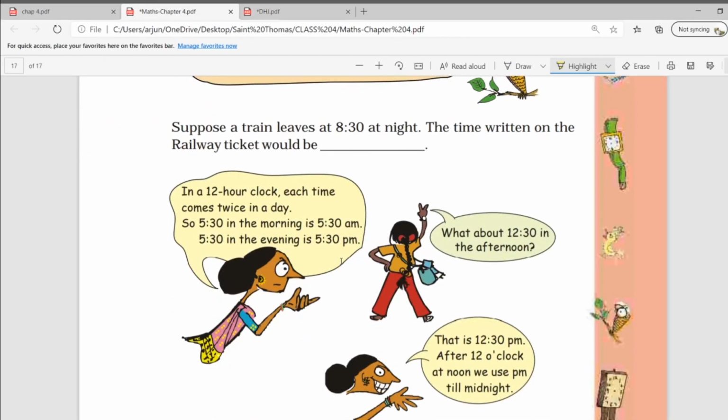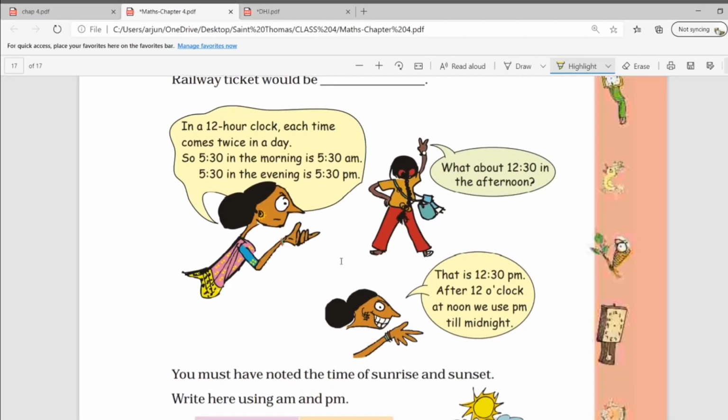In a 12-hour clock, each time comes twice in a day. So 5:30 in the morning is 5:30 a.m. Remember that, in the morning we write a.m., and 5:30 in the evening is 5:30 p.m. What about 5:30 in the afternoon? That is also 5:30 p.m. After 12 o'clock at noon we use p.m. till midnight. Okay, I think now you can understand.